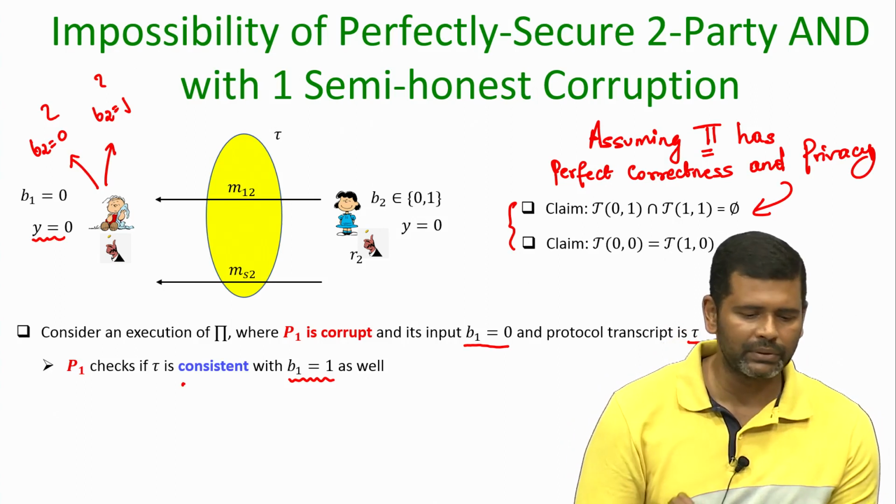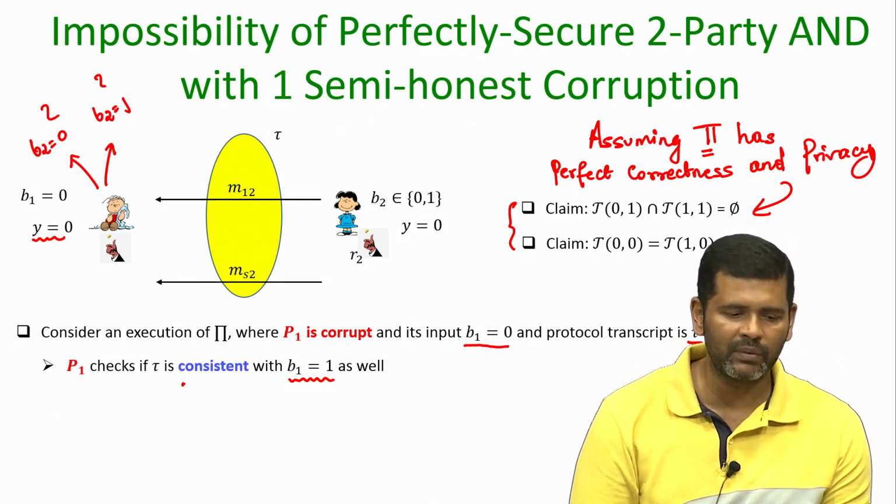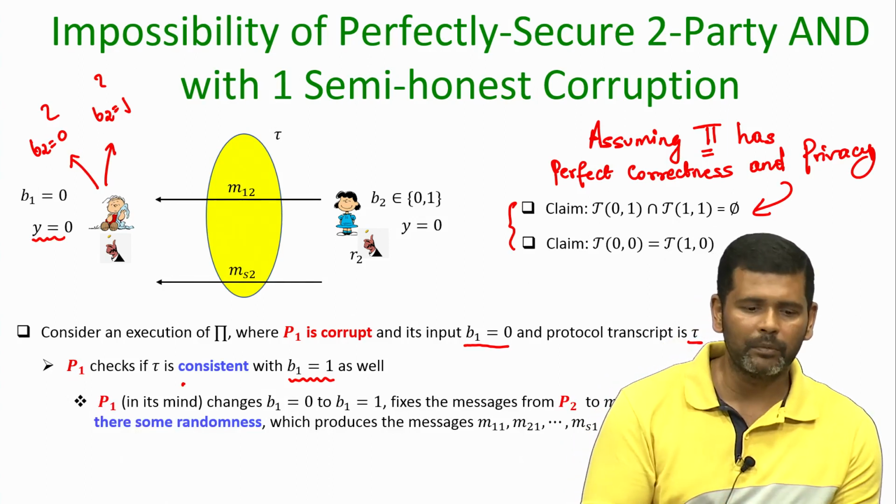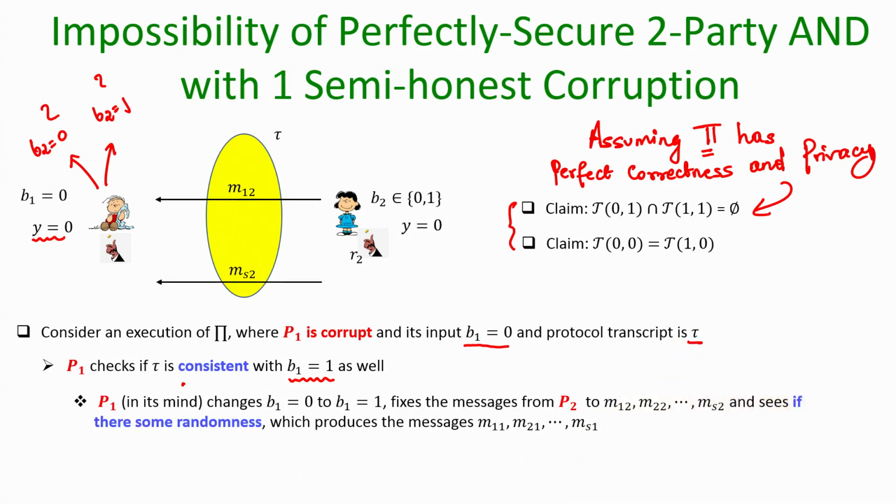He is trying to check whether the same transcript is consistent with B1 equal to 1 as well. That means P1 in his mind has participated in the protocol with B1 equal to 0, and that has produced this transcript tau. Now he is doing an exercise in his mind, trying to change his input to B1 equal to 1 and trying different candidate randomness. For this changed B1 and candidate randomness, he is seeing whether the protocol pi would have produced the messages M11, M21, MS1 from P1 being sent to P2.